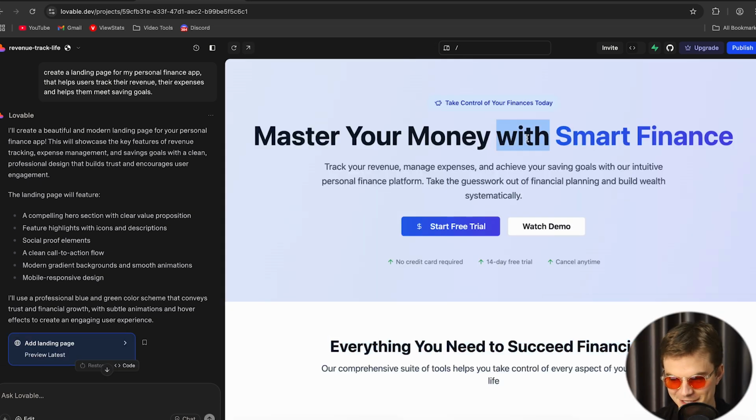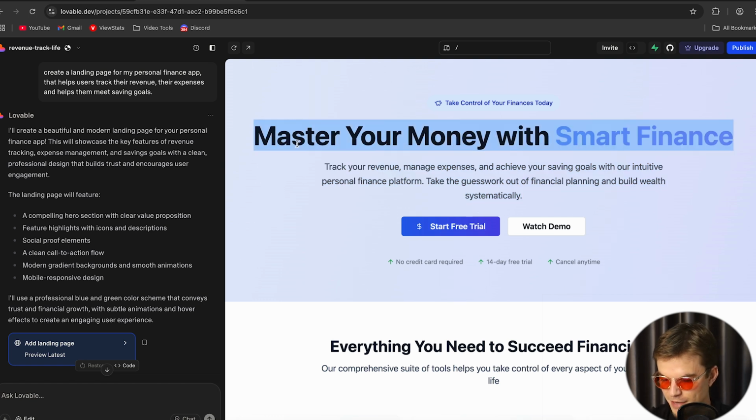Okay, so this is our landing page. This is what you would use to put in your descriptions. This is what you'd use in different ads. If let's say you wanted to pay for advertising, you'd want to send your viewers to a landing page, and hopefully they buy into the app. This is a very basic version, but this is how it works.